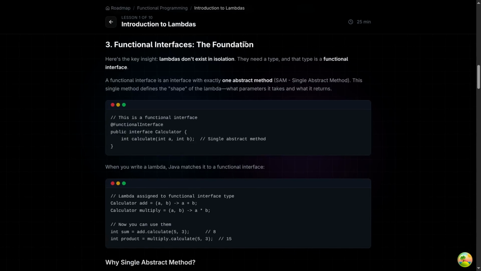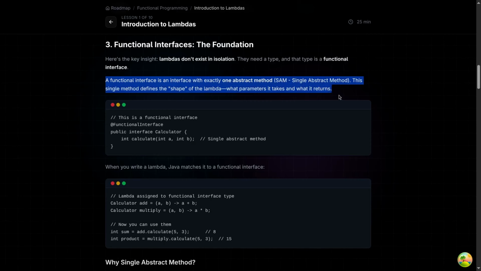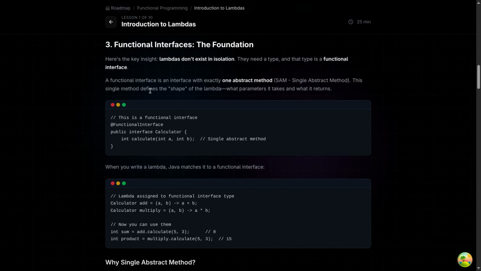Now, the functional interface is the foundation. Here's the key insight. Lambdas don't exist in isolation. They need a type, and that type is a functional interface. This is a very important keyword. A functional interface is an interface with exactly one abstract method, and we have discussed that. SAM, single abstract method. This single method defines the shape of the lambda, what parameters it takes and what it returns.